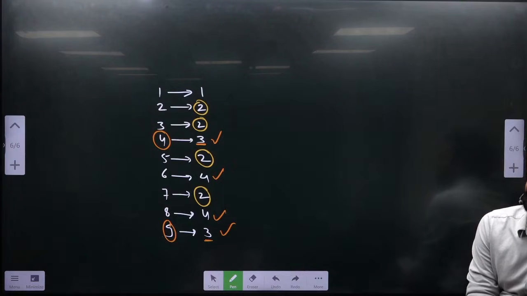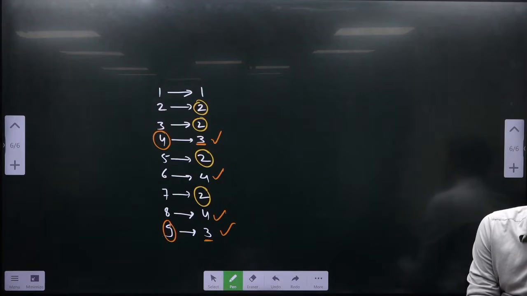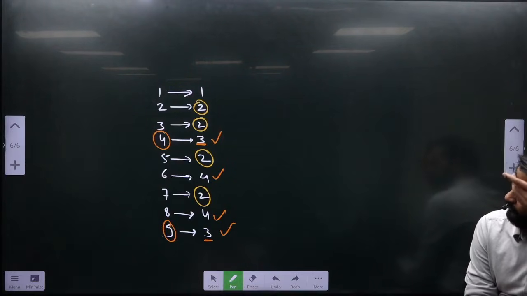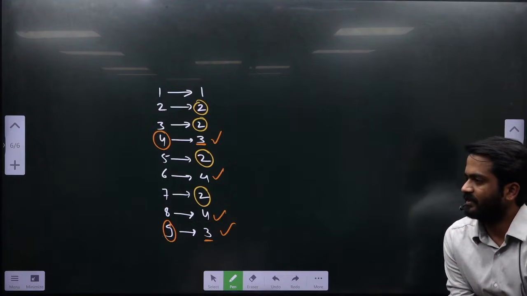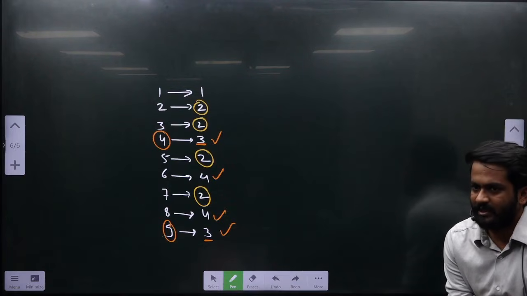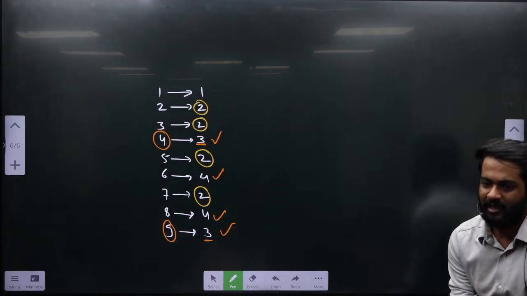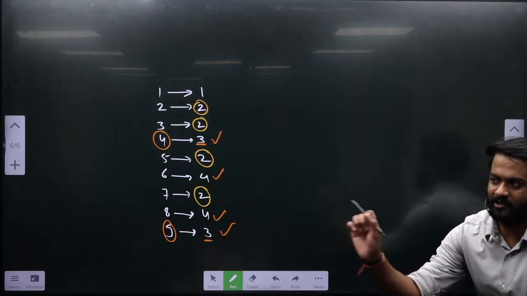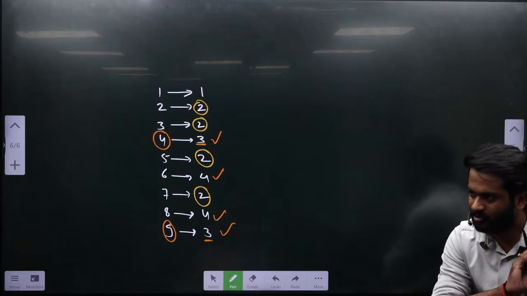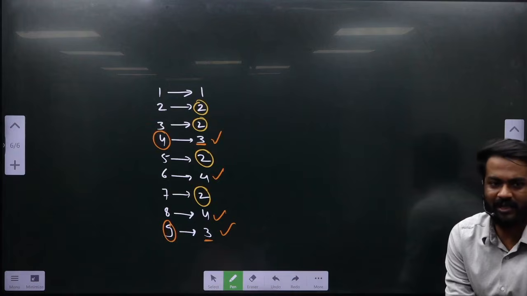Second point you write: perfect squares have odd number of factors. Now we will write a statement. If you agree, we will write it, otherwise we will strike it off. I am getting it written, but if it is wrong we will cross it out, otherwise we will let it stay.